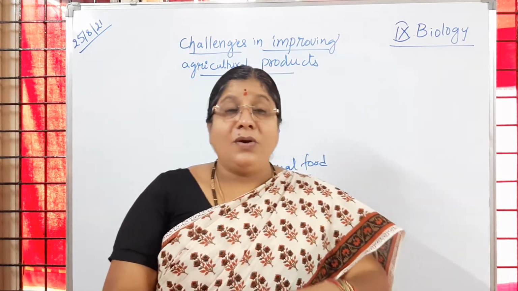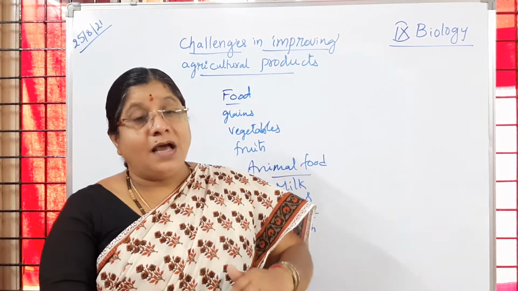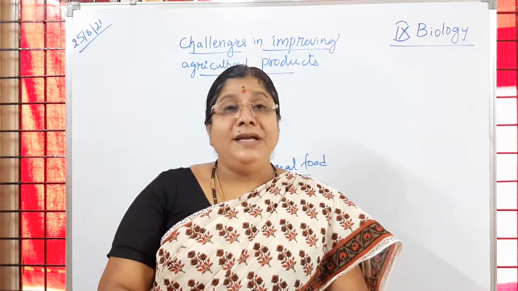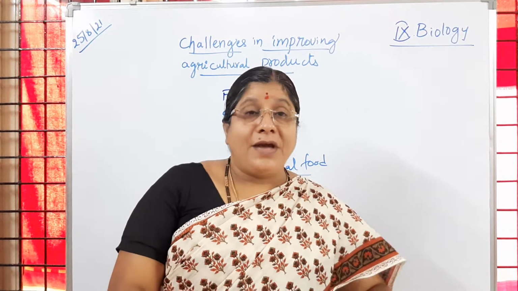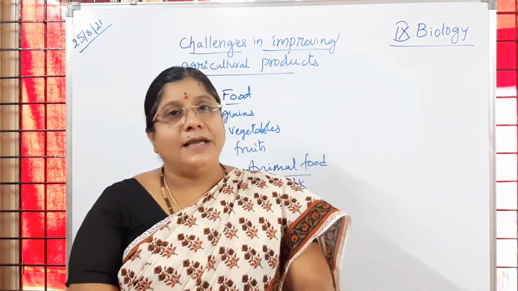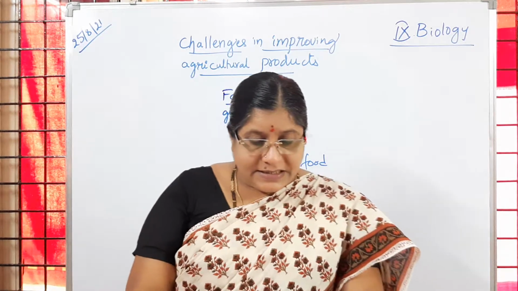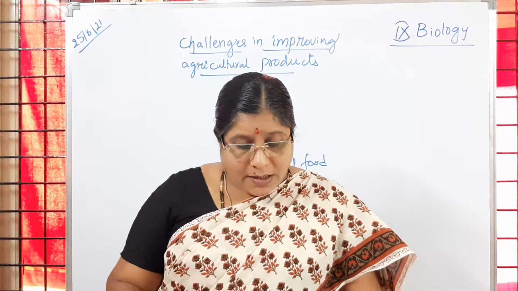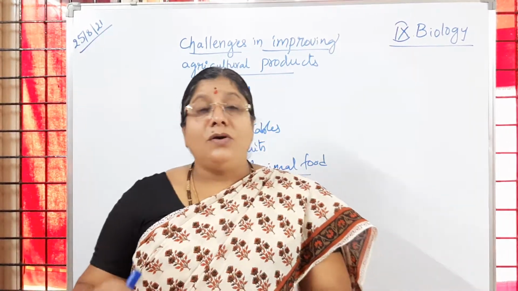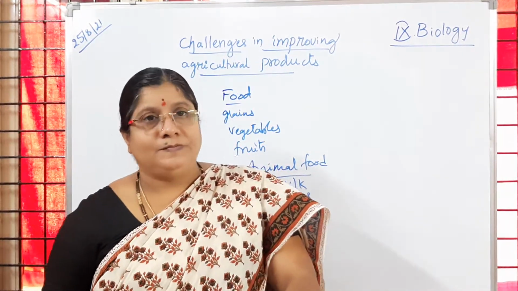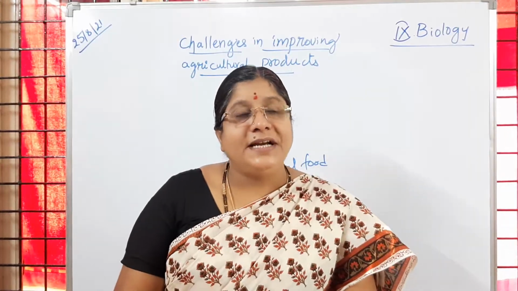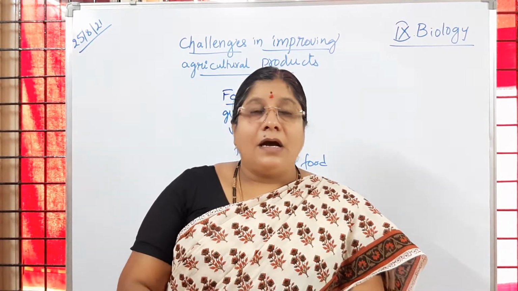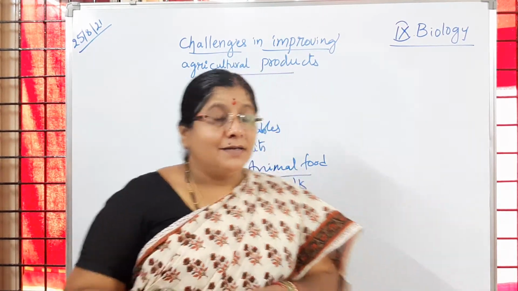So if we are not taking care of them, or if we are not following proper methods in protecting them, then that again results in problems, resulting in an energy crisis. Is it clear to children? So another example is also given here, the production of a crop. If you want to grow any crop, what are the factors needed for growing a crop? You can say air, water and sunlight.